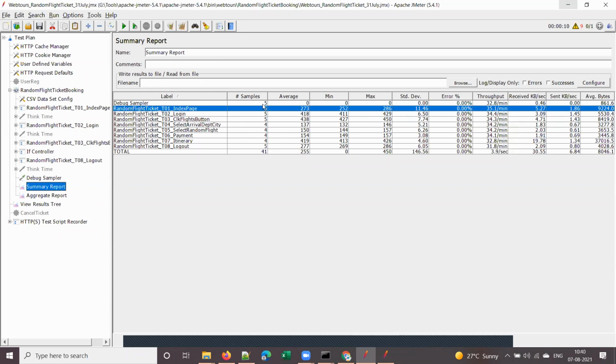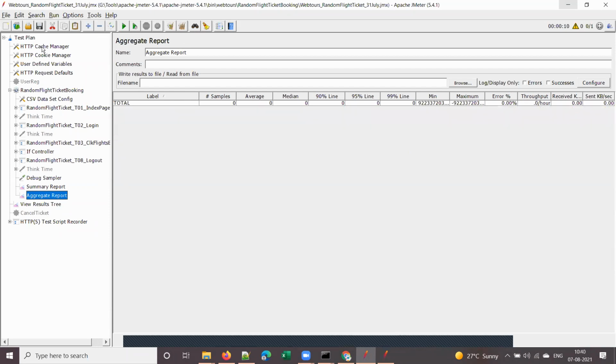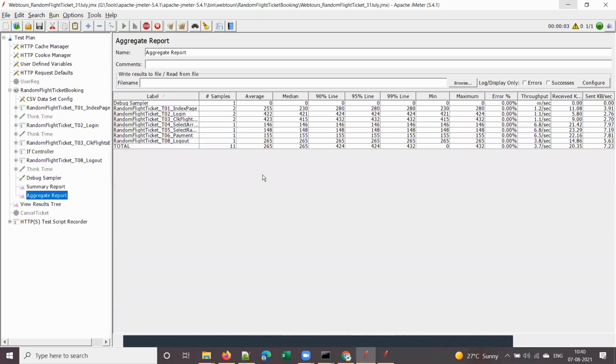See here in the summary report, the number of iterations is 5 max, minimum 4. Here it is 6 because I did not do clear all. If you do clear all, you should see the same number of samples in both the summary report and the aggregate report. Let me replay one more time. It doesn't take much time. Now all the iterations are completed, and this is enabled, that means the test is completed.